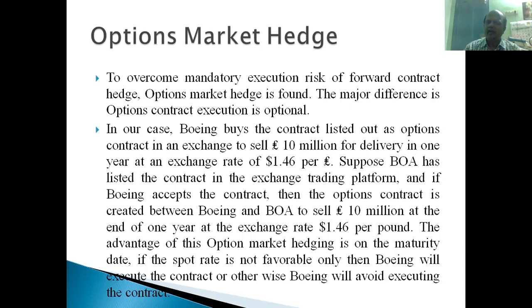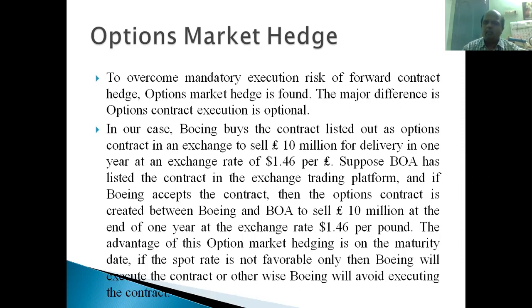So now what happened? The exchange rate difference. The present exchange rate is $1.50 per pound, right? Boeing's worry is, suppose on 15th May 2021 the exchange rate goes from $1.50 per pound to $1.40 per pound, then it will be losing a big amount in this, right? So Boeing wants to lock in a decent rate, right? The planned rate is maybe $1.46 or $1.45 per pound, right?